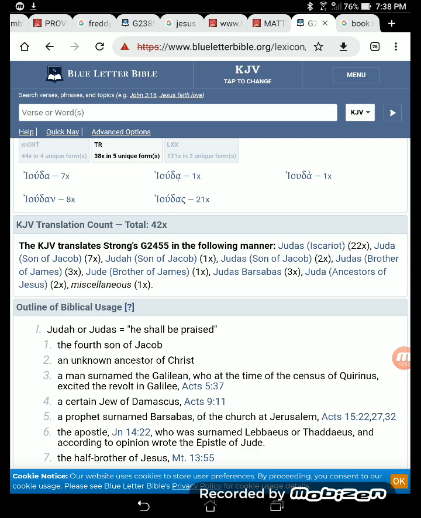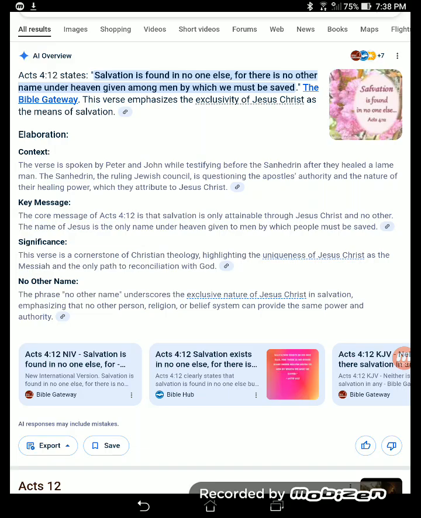Matter of fact, let me get one more precept. Acts 4:12. Salvation is found in no one else, for there is no other name under heaven given among men by which we must be saved. That's clear as day. So we got to have the correct names going back into the Hebrew. No, we ain't trying to hear all that. He got one name like you got one name. The Messiah, you got one name like you got one name. Don't play with the Most High, man.